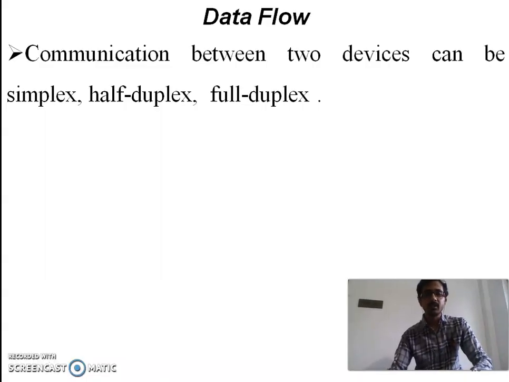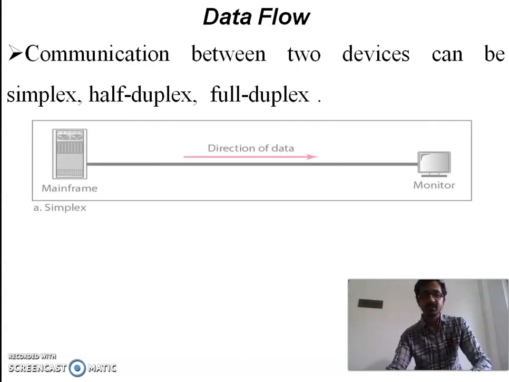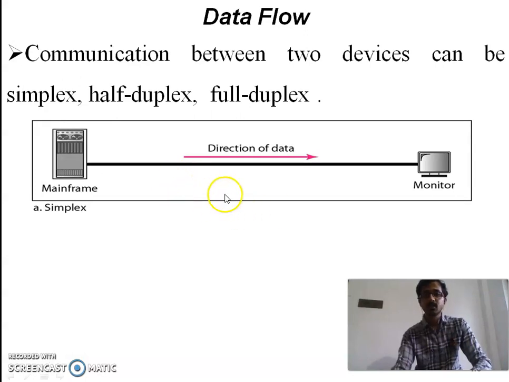And the next one is data flow modes. Communication between two devices can happen in three types of data flow modes. One is simplex, one is half duplex, and one is full duplex. The first one is simplex. This is the simplex mode data flow diagram.